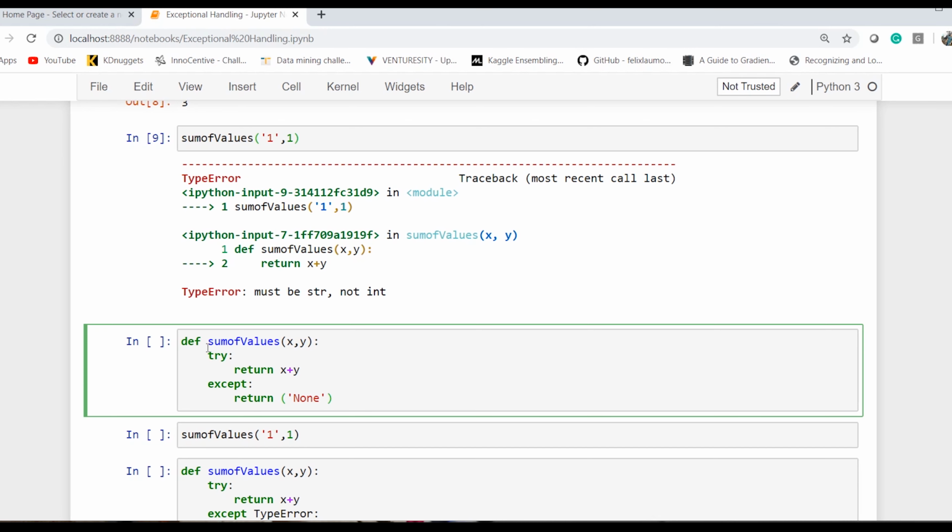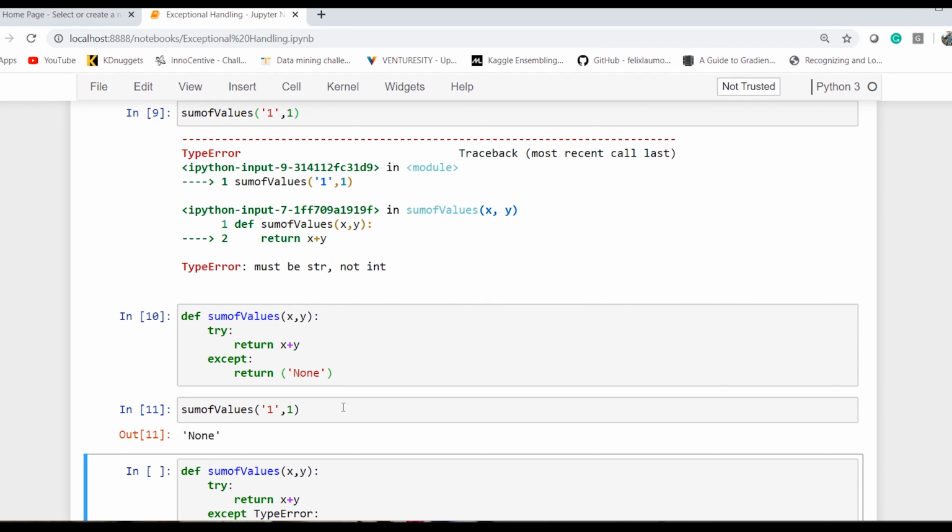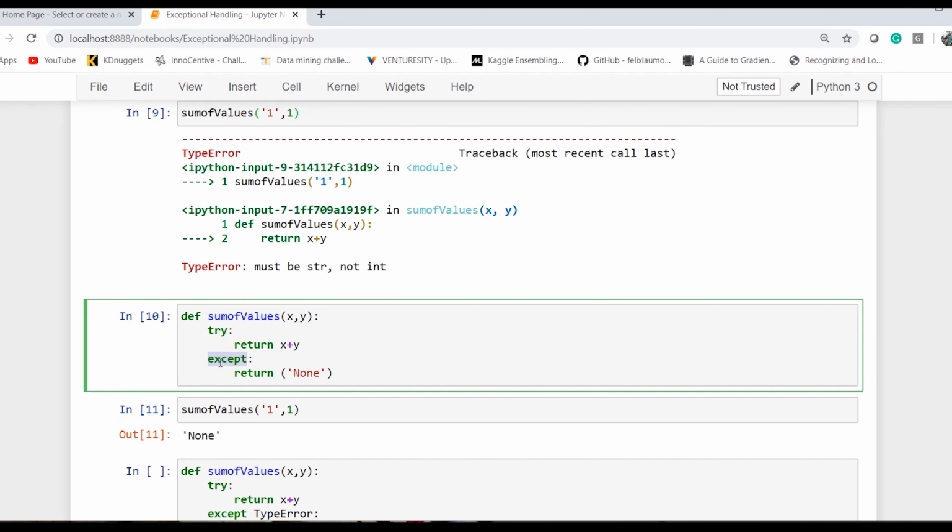Now if I execute the same command with try and except, it returns None. This is a generic except block which does not care about what kind of exception we are dealing with. It just checks if this can be executed, and if not, it executes this particular part of the code.